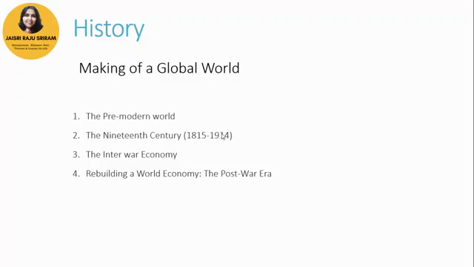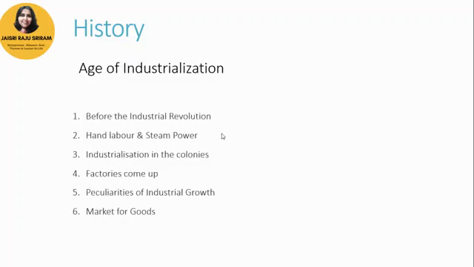All right. And the next one is the Age of Industrialization, where we talk about before the industrial revolution, then we talk about steam power versus hand labor. Then we talk about how industrialization happens in the colonies, how factories have come up, what is the peculiar structure in which the industries have grown, and how the market for goods was created.